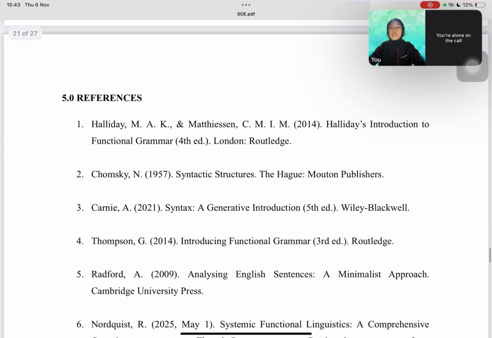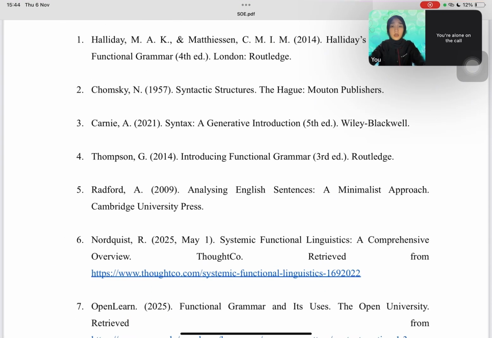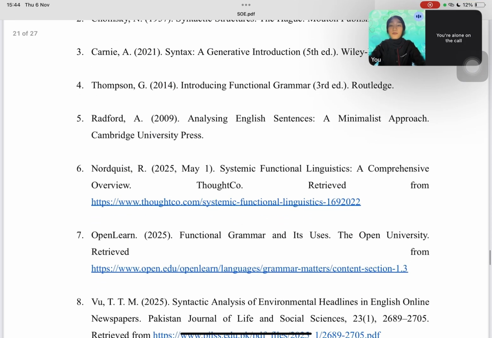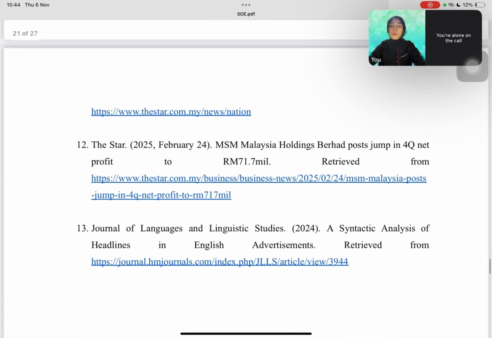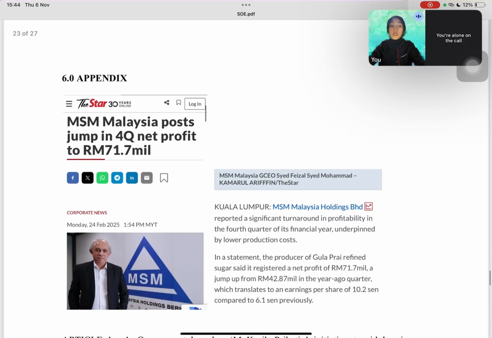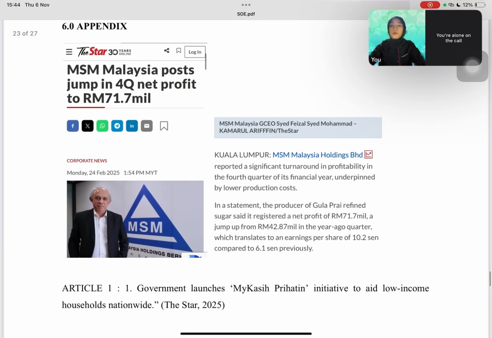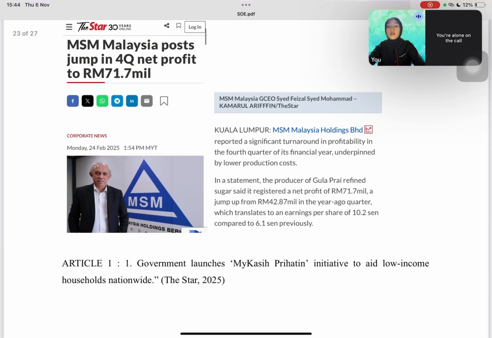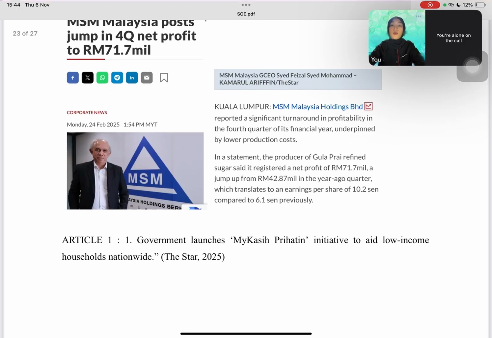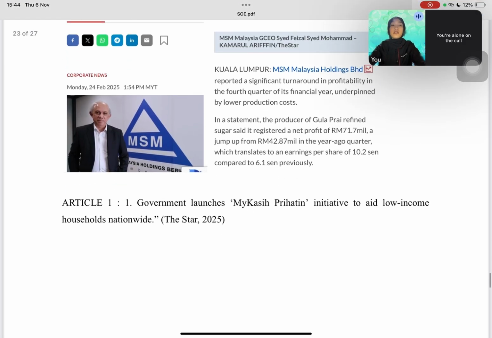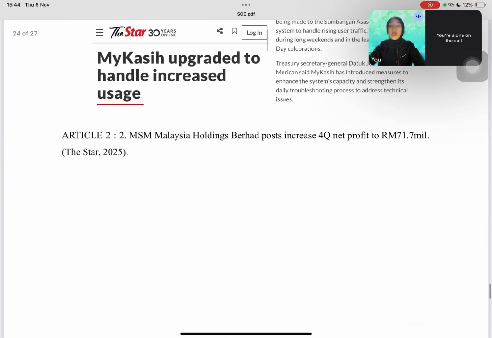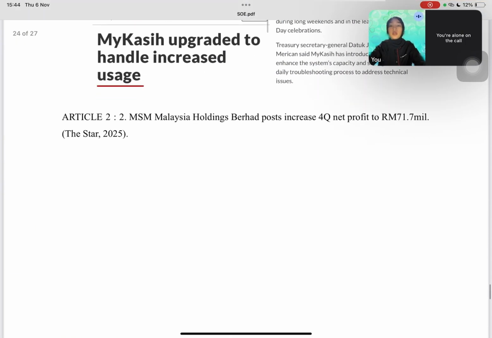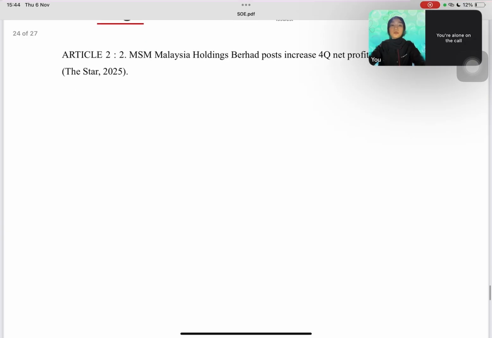Okay, these are the references that I used for doing this assignment, this research. This is my appendix. The first headline article: MSM Malaysia posts jump in 4Q net profit to 71.7 million. Okay. From The Star. This is my second headline, which is MyKasih upgraded to handle increased usage.